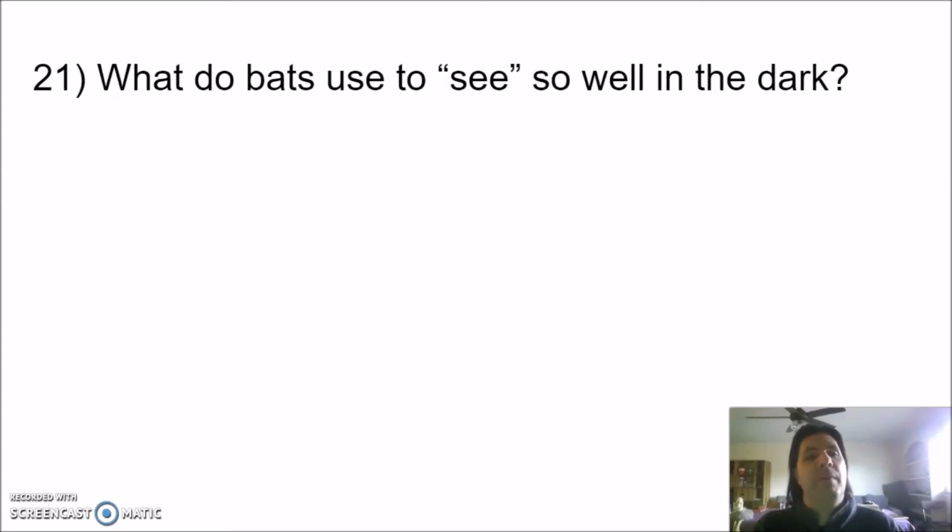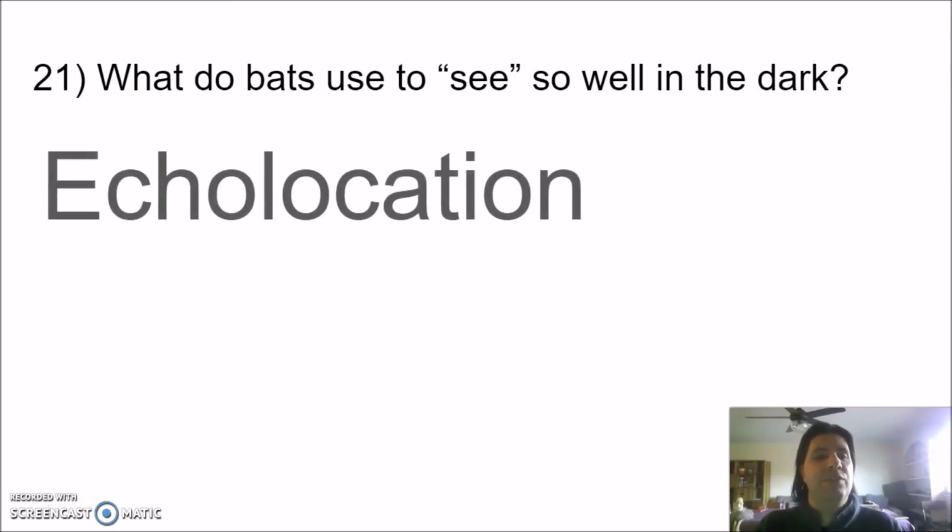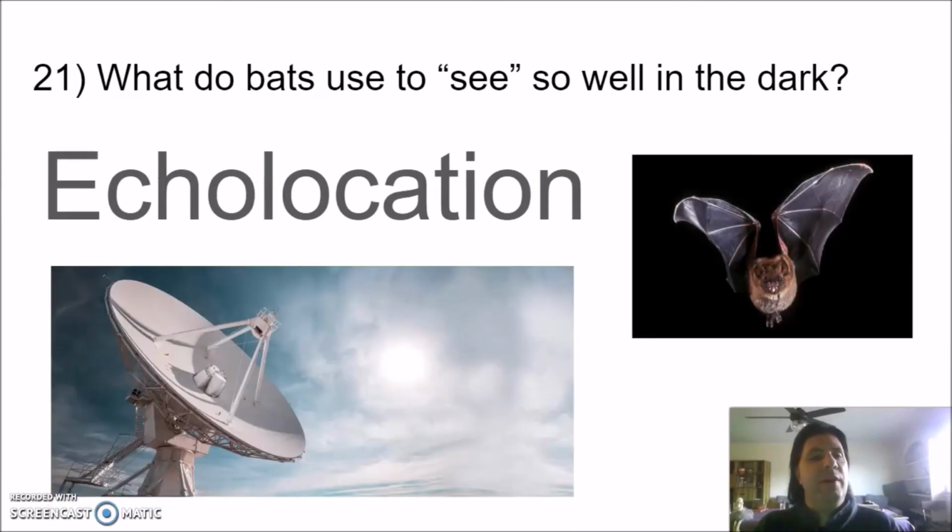Number 21. What do bats use to see so well in the dark? Have you ever heard the expression blind as a bat? It's not true, but the way bats see so well in the dark is echolocation. Bats use the same idea as radar. They make a sound, and that sound bounces off something and goes back to them. The longer it takes, the farther away it is, so they know where things are. So bats have built-in radar.